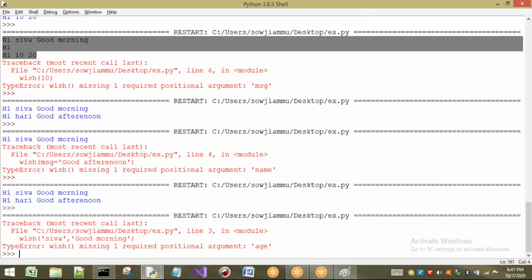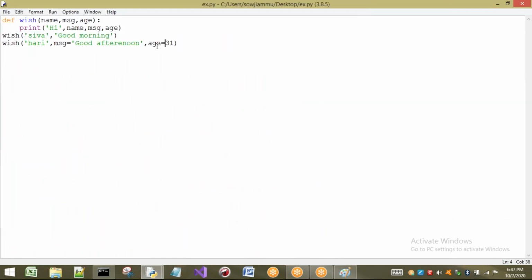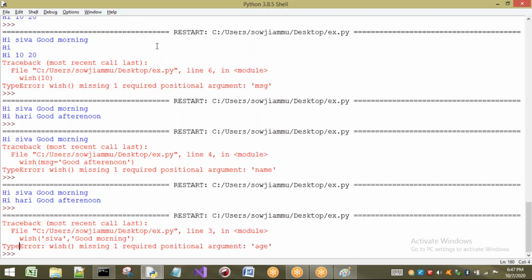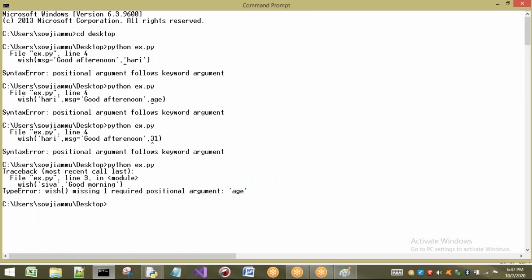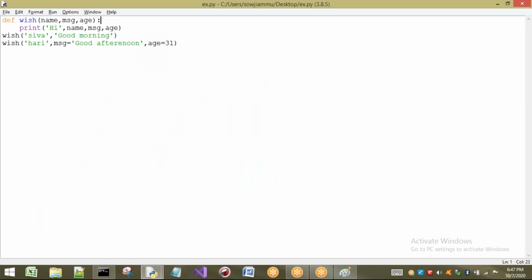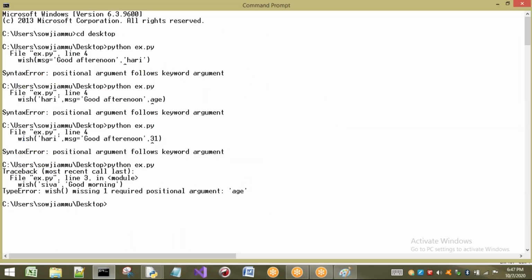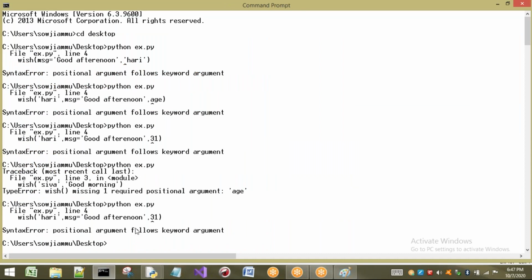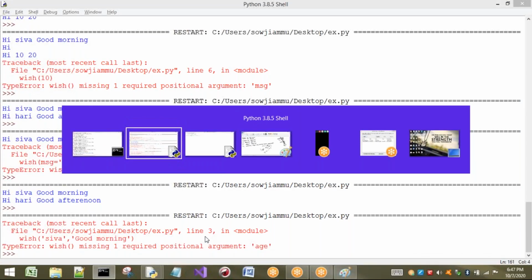It says missing one required positional argument: age. Missing one positional argument in line 3. Let us see what happens here. Sorry, here it is going to show some error. I will remove this one, and first I will execute this without it and see. Let us see what happens here. See what happens: positional argument follows keyword argument. We got the clarity on this one.